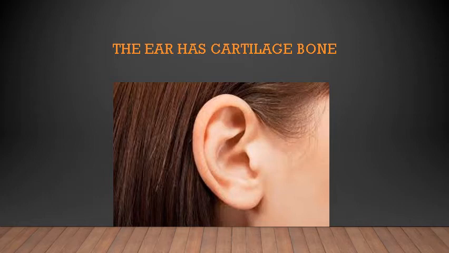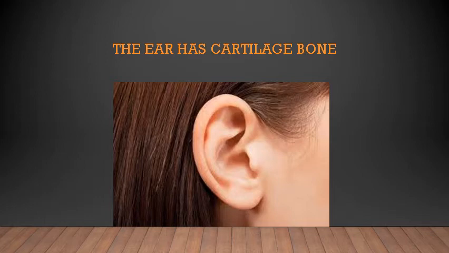So, these bones that are present in your ears are called, what is it called? C-A-R-T-I-L-A-G-E, cartilage. So some additional parts of the skeleton are not as hard as the bone and can be bent. Now if you hold your ears and try to bend them, you can easily bend the ears, isn't it? It is because it helps to hear properly, right? If you press it very hard, it becomes red in color. So that part of the ear is called the cartilage. We have cartilage present even in our nose.